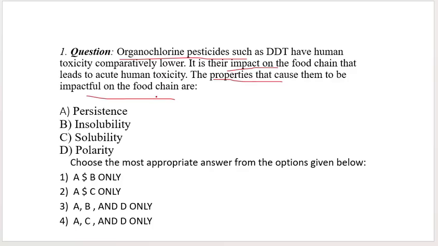This question might be a little bit lengthy, however, I'll say it. What kind of properties are there in organochlorine pesticides such as DDT that cause them to be impactful on the food chain? So they are asking what properties cause the impact on the food chain.